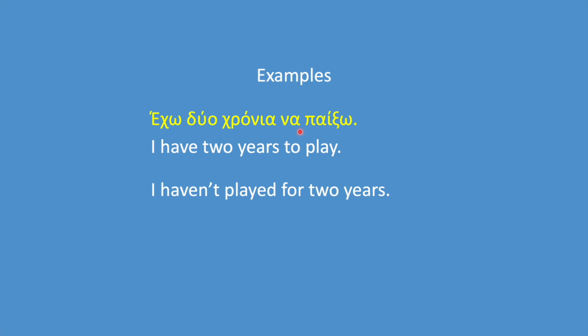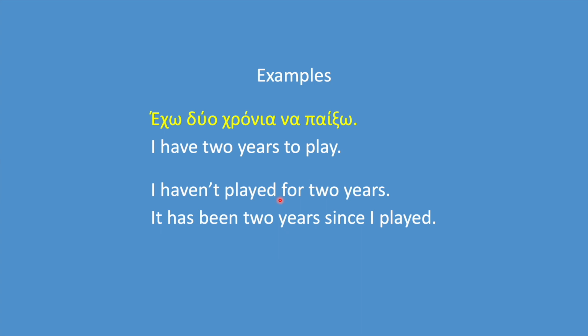It looks like that because of the way we translate it into English. I haven't played for 2 years. But there's another way to translate it. It has been 2 years since I played. No negative verb here. So as you can see, it's not necessary to translate it with a negative sentence like I haven't played.